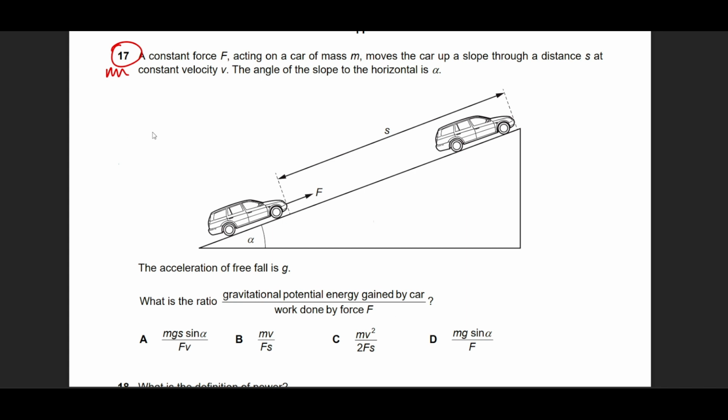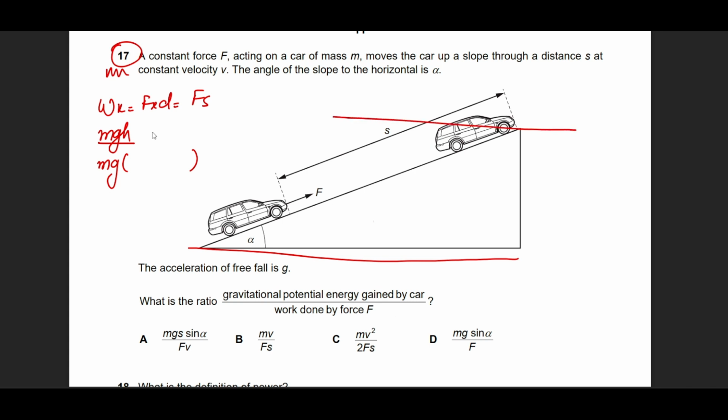This is also a common question. He says we want to find the ratio of gravitational potential energy gained by the car and the work done by the force F. Work done by force F will be very simple, because we know that work done is simply F into D. So this will be Fs. And to find the gravitational potential energy, we need to use the formula mgh. So let's replace mg as it is, but let's find the vertical height the object has gained from this point to this point.